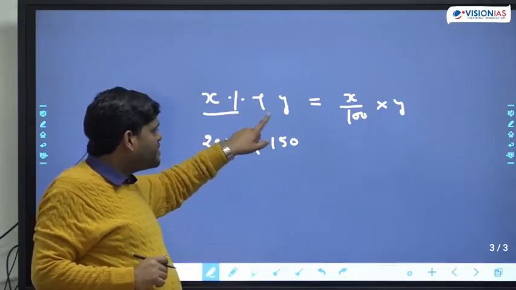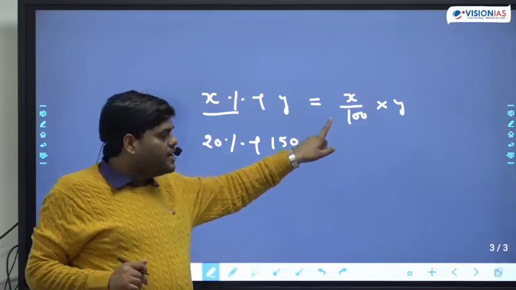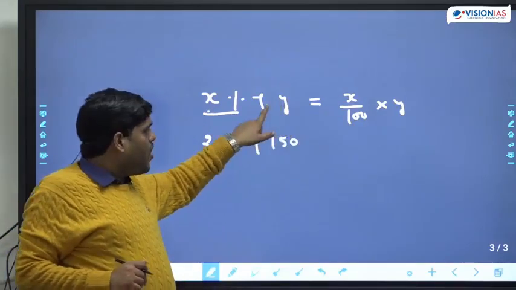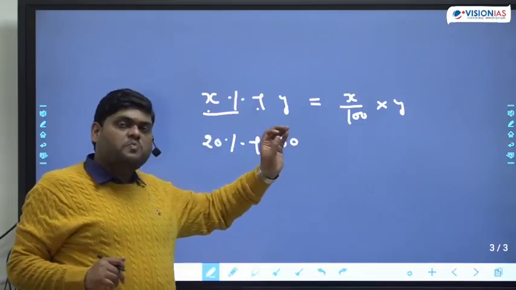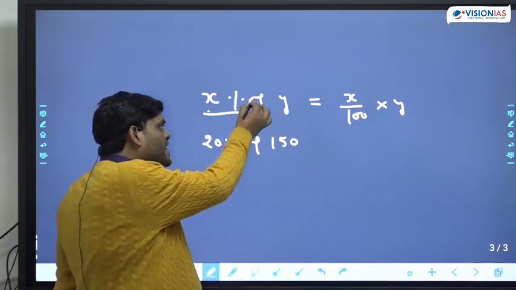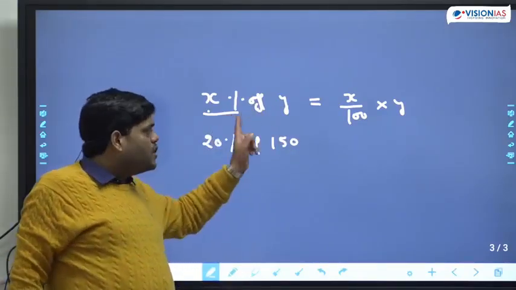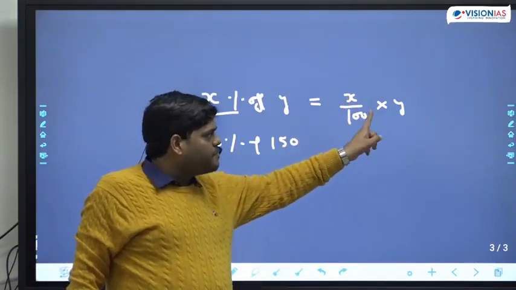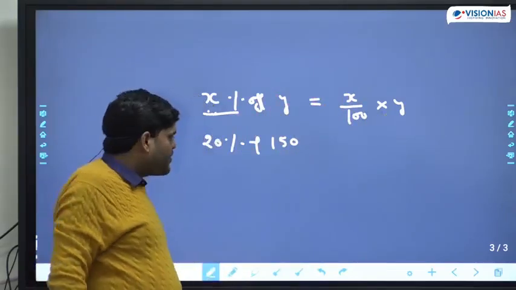X% means divide by 100. So simply, X% means X divided by 100. "Of" in mathematics means multiplication. So X% of Y means X upon 100 multiplied by Y. Are you getting my point or not?